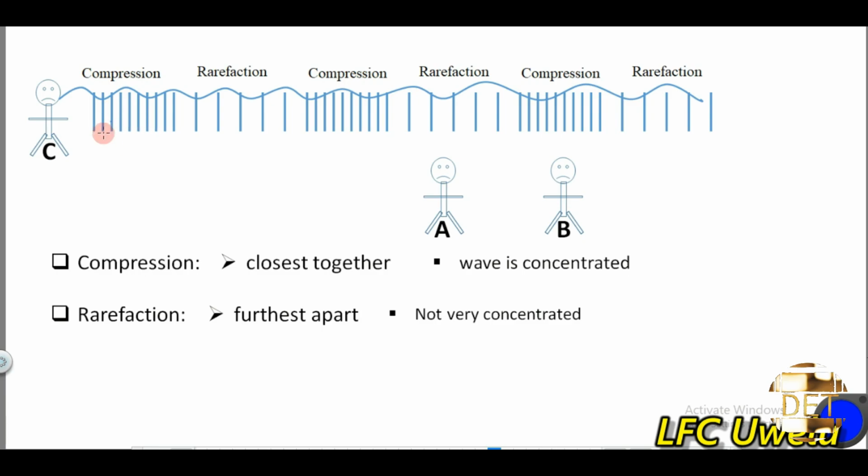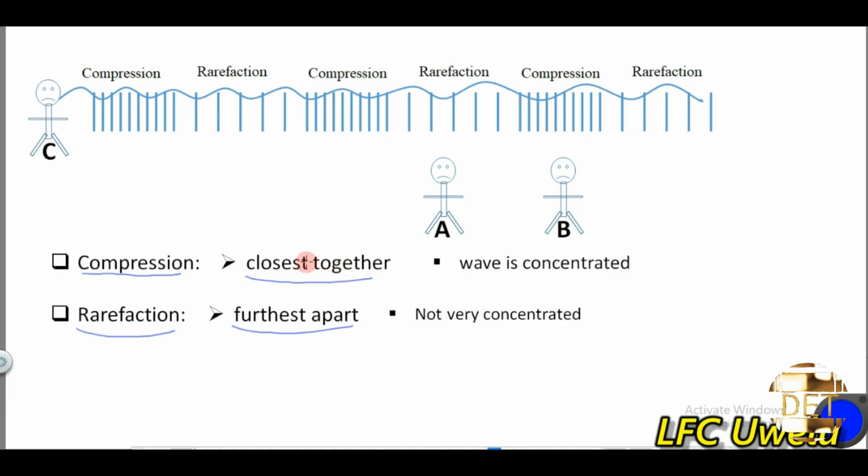As the wave travels along, there are a series of compressions and rarefactions. The area where the waves are closest together is referred to as the compression, while the area where the waves are furthest apart is referred to as the rarefaction. So here is rarefaction, here is compression, here is compression, rarefaction, right?